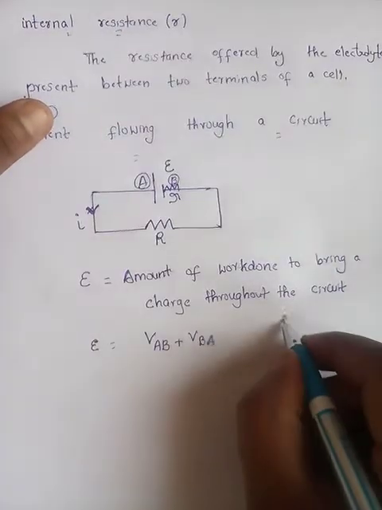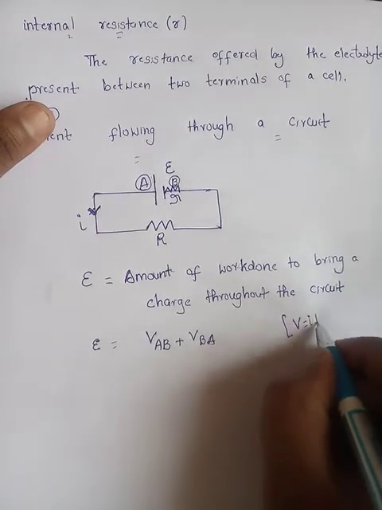What is Ohm's law? V is equal to I into resistance.